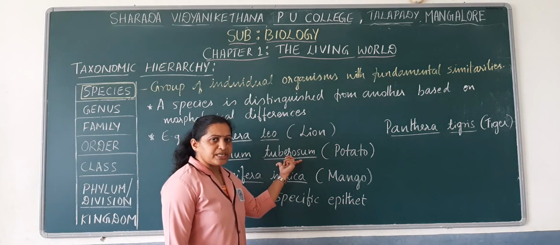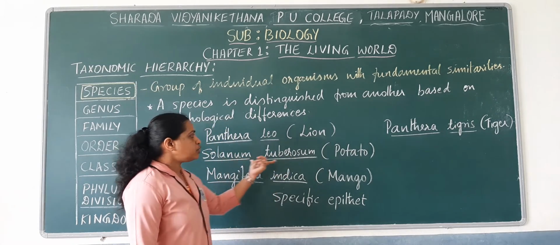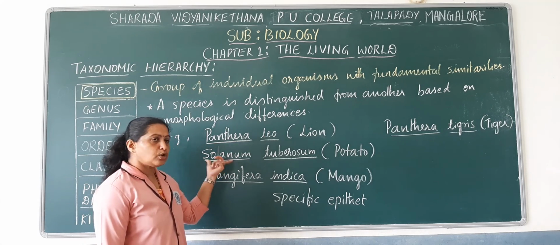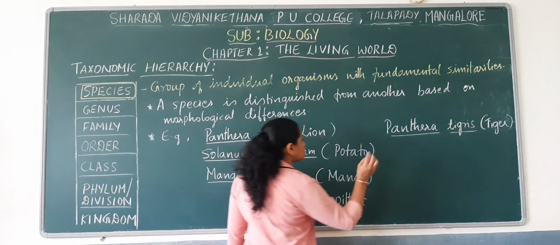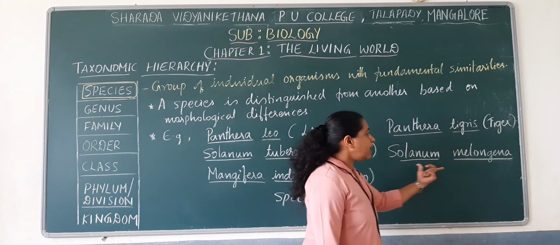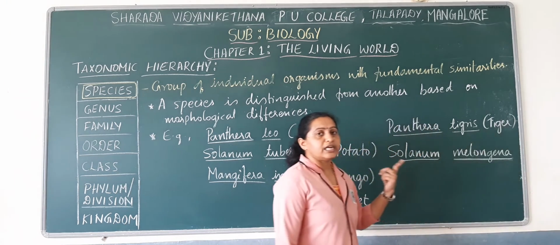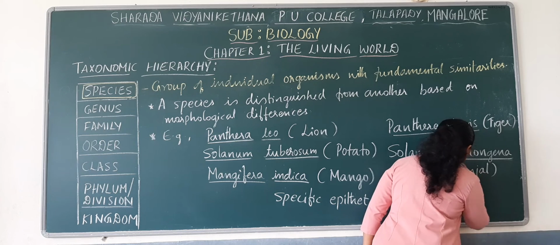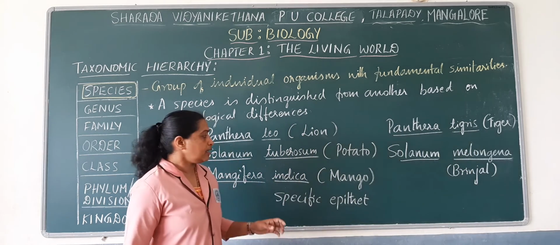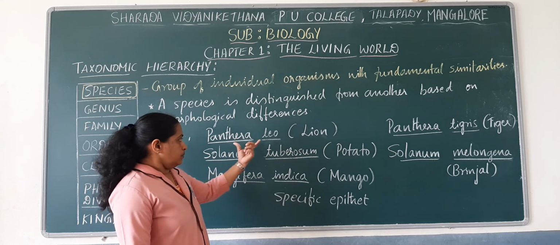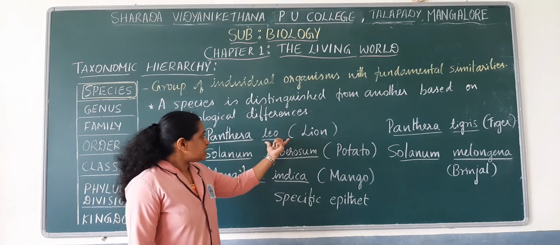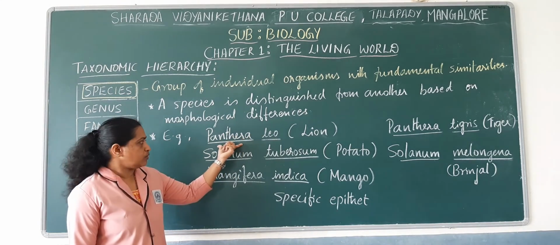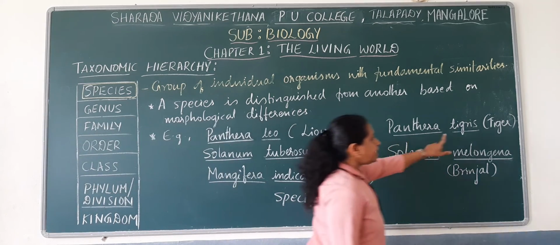Similarly, the genus Solanum includes a species known as tuberosum, and Solanum tuberosum is potato. In the same way, the genus Solanum includes one more species, that is Solanum melongena, and Solanum melongena is the scientific name of brinjal. So this indicates that there are different species under each genus.